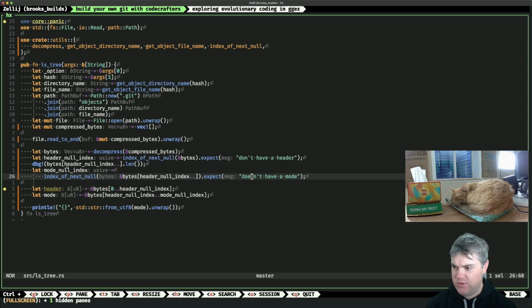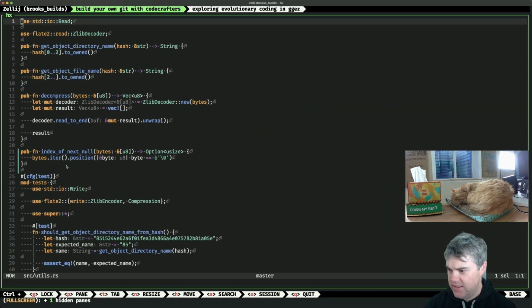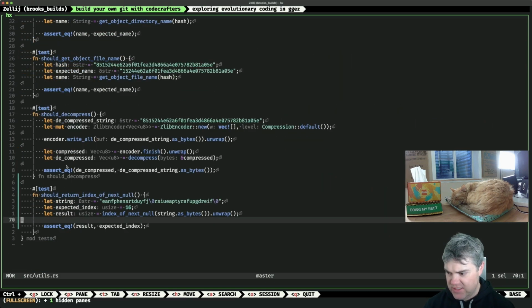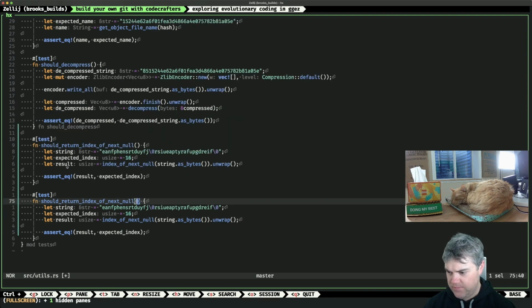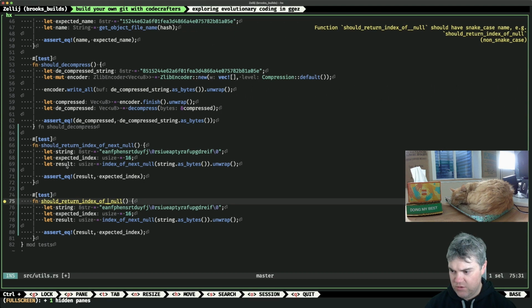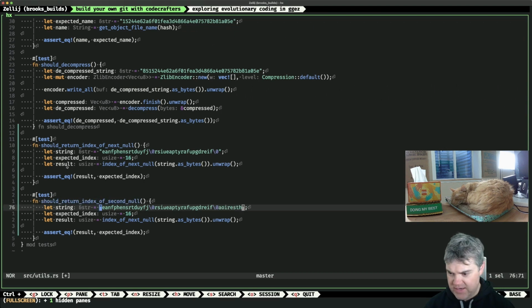I kind of want to go back to my test and do this like twice, right? To say like, okay, should of second null. So if we have just more data in that, okay, so expected index, so that was like what? That's a 16, so 17, 18, 19, 20, 21, 22, 23, 6, 3, 37.